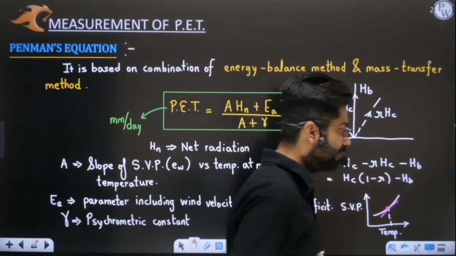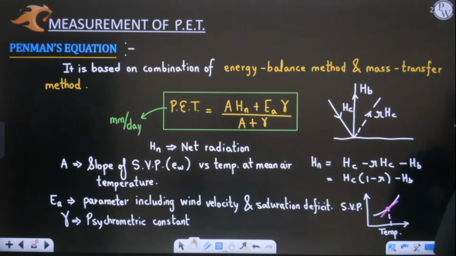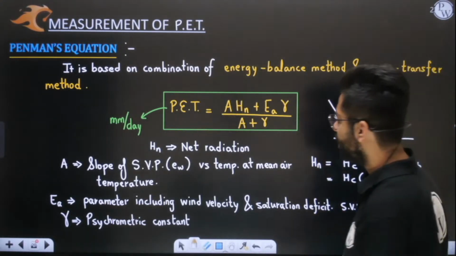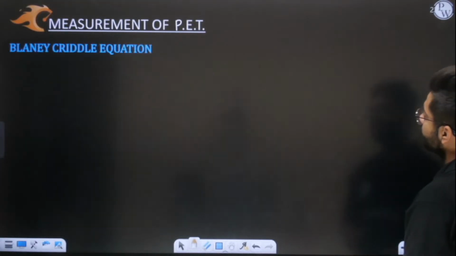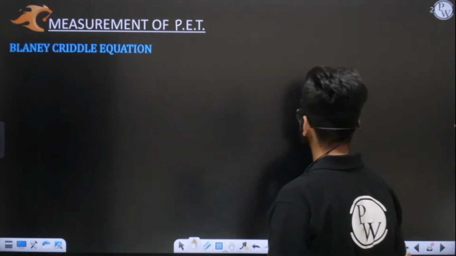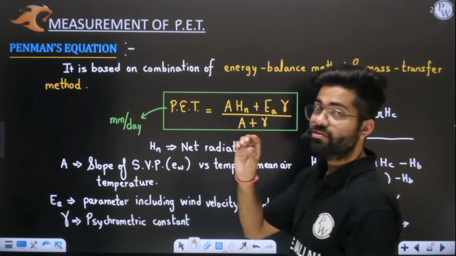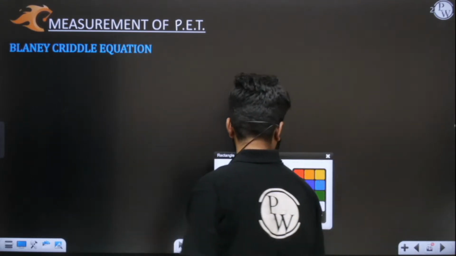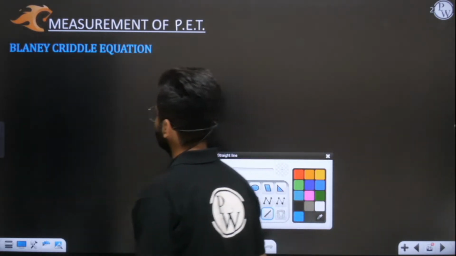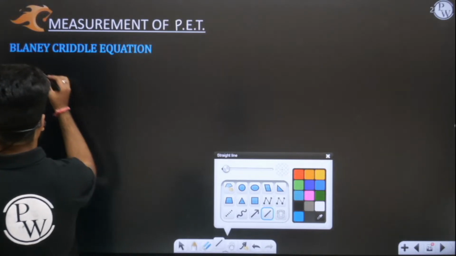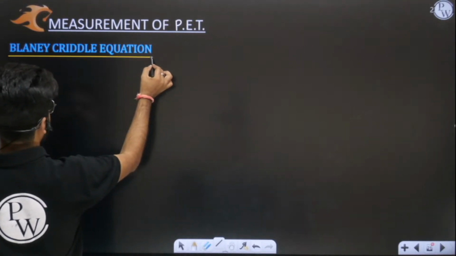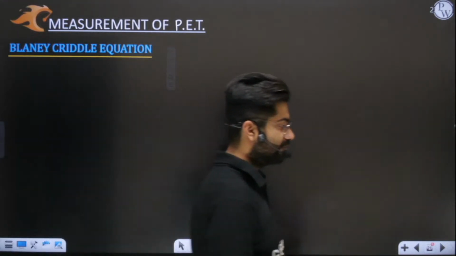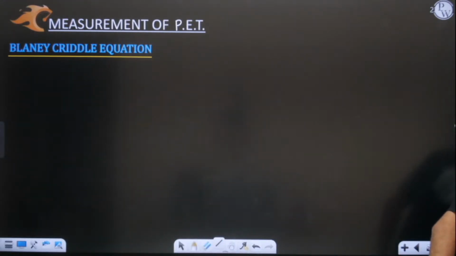Now we'll discuss the second method. Tell me, is everything clear till here? Then we'll move on to the second method, which is the Blaney-Criddle equation. This was the Penman equation. Now we'll discuss the Blaney-Criddle equation. This is the second and the last method to measure potential evapotranspiration.